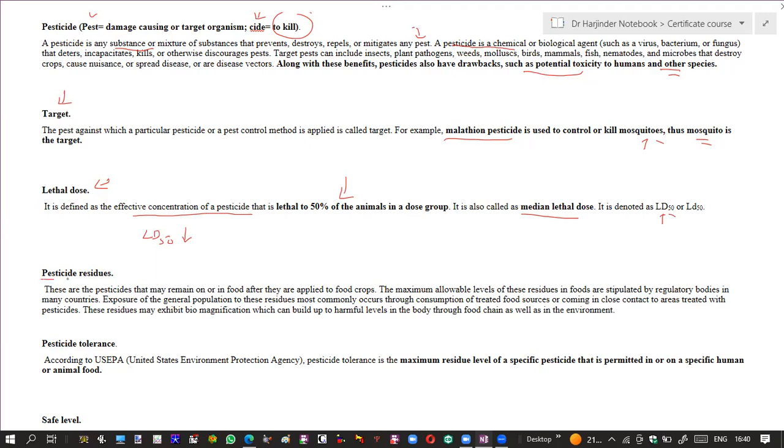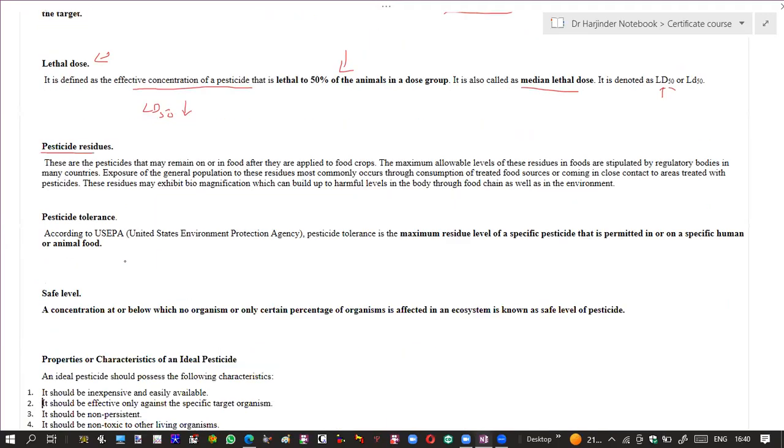The next term is pesticide residues. When these pesticides are applied on any food or crops, some of these pesticides or their residues remain over those crops. Because of that, they can enter the food chain and they can enter into the human body also. So these pesticide residues are very harmful to the environment as well as to humans.